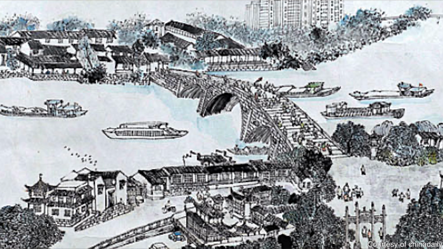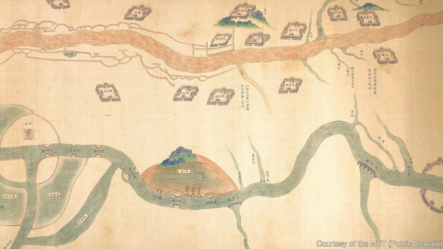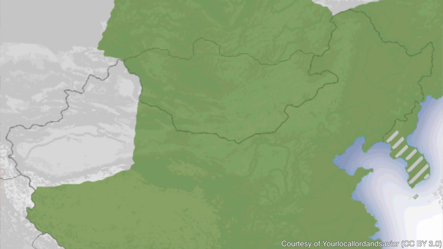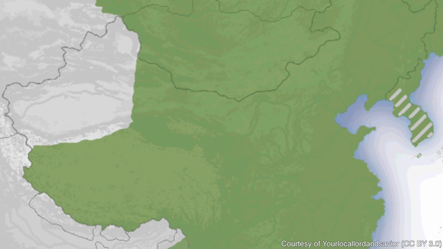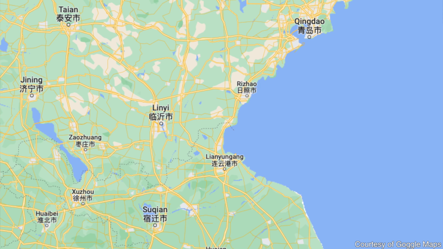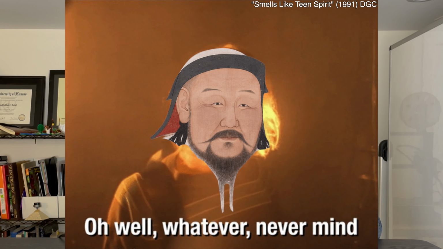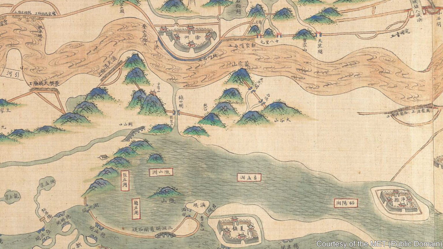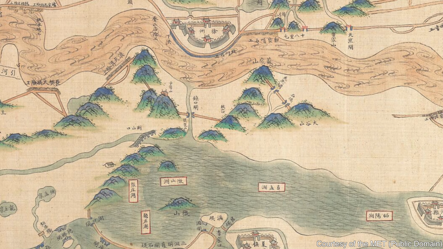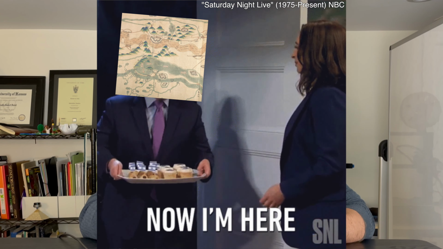The Grand Canal would continue to be the main way to transport rice from the south to the north, and as the Grand Canal started to grow, so did cities along it. But there would be no new construction on the canal until the Yuan dynasty, between 1279 to 1368. The new canal was meant to be dug between Qingdao and Yuxian, but it was deemed too much of a hassle, so they just abandoned it. They then decided that building a canal between the Henghe River and the Wei River was actually the better way to go about it. And this is where we consider the modern start of the Grand Canal.